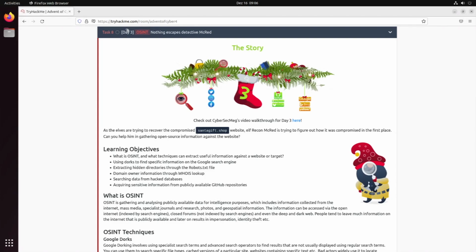Okay, so the category for the third day is OSINT, or Open Source Intelligence. As the elves are trying to recover the compromised SantaGift.shop website, Elf Recon McRed is trying to figure out how it was compromised in the first place. Can you help him in gathering open source information against the website?